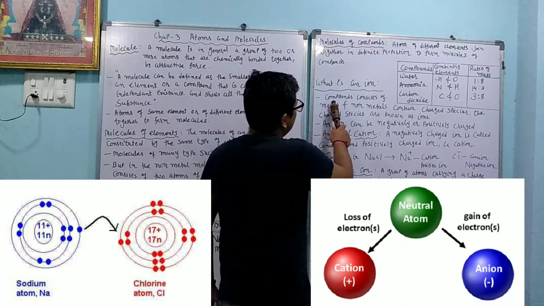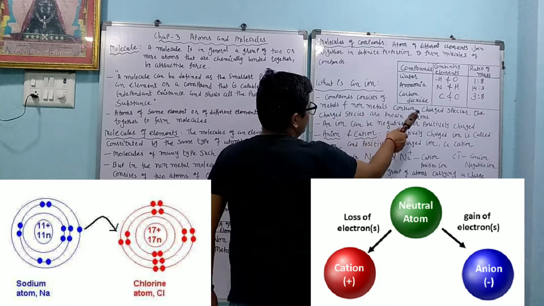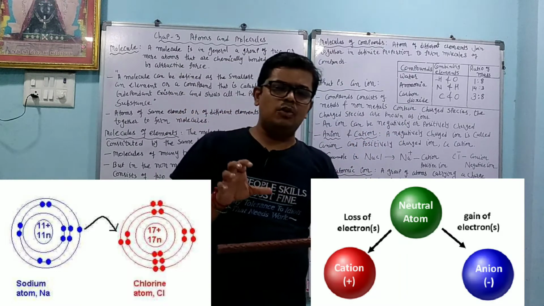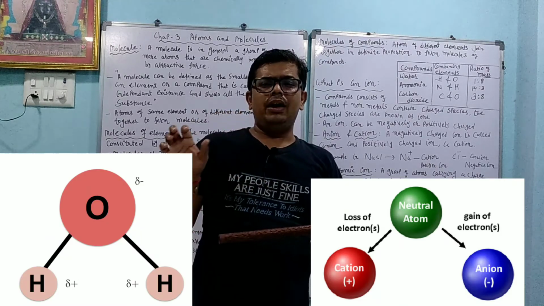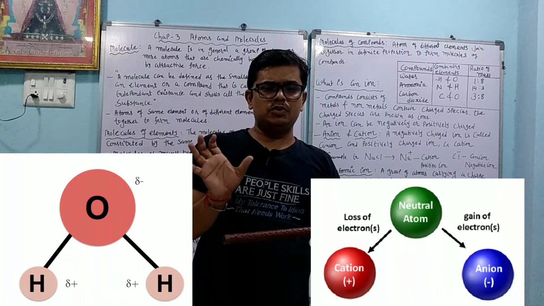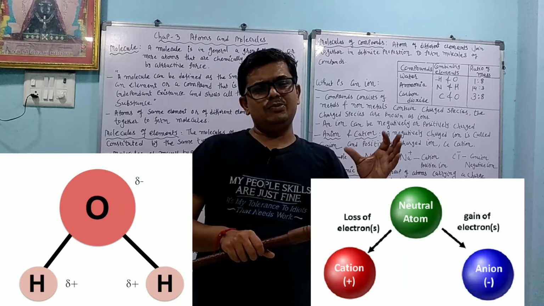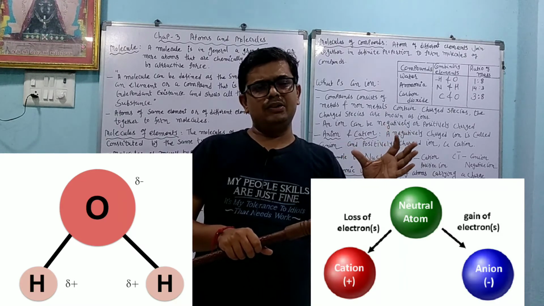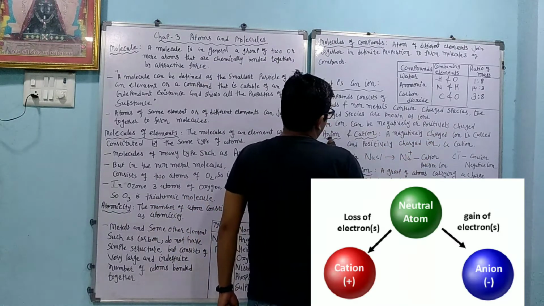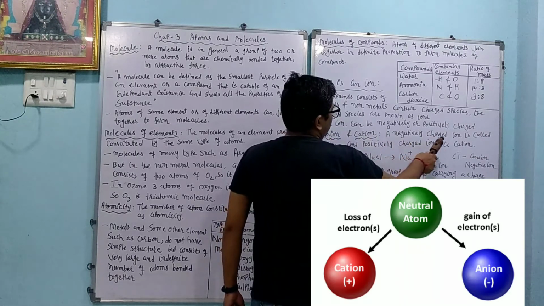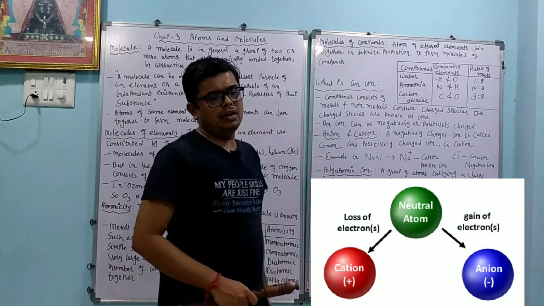Okay, a compound consisting of metal and non-metal contains charged species. The charged species are known as ions. So we just take the example of NaCl. Many examples we can take. In water, H, O and H, the 2 hydrogens are positively charged and oxygen is negatively charged. So we can say that some part is positive and the other is negative. An ion can be negatively or positively charged: anion and cation. A negatively charged ion is called the anion, and a positively charged ion is a cation.